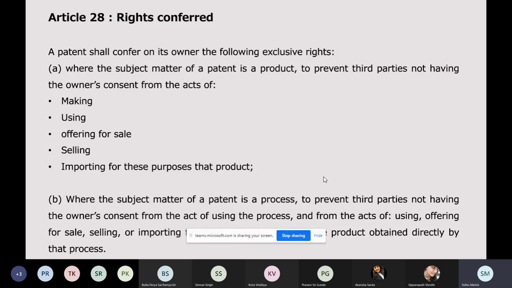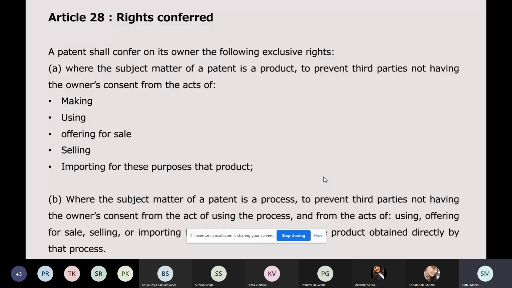First, where the subject matter of a patent is a product, to prevent third parties not having the owner's consent from the acts of making, using, offering for sale, selling, importing for these purposes that product. So no third person can, without the consent of the patent holder, make the product, use the product, offer for sale the product, or actually sell the product, or import for any of these purposes the product. So these minimum rights you have to give to a patent holder. If you want to give more rights, you're more than welcome, but nothing less than this can be given.